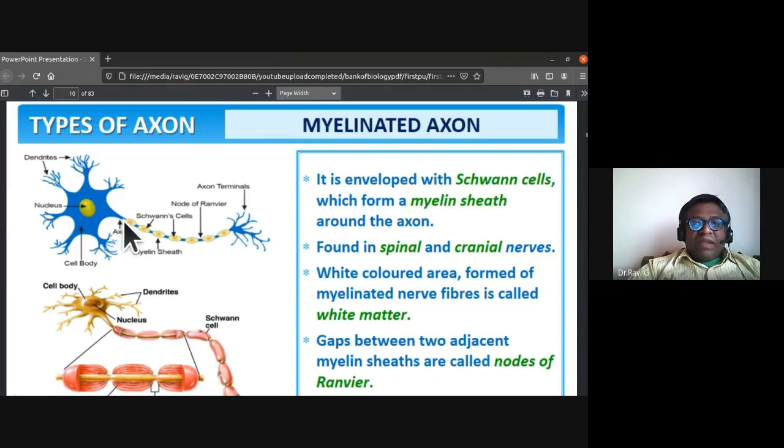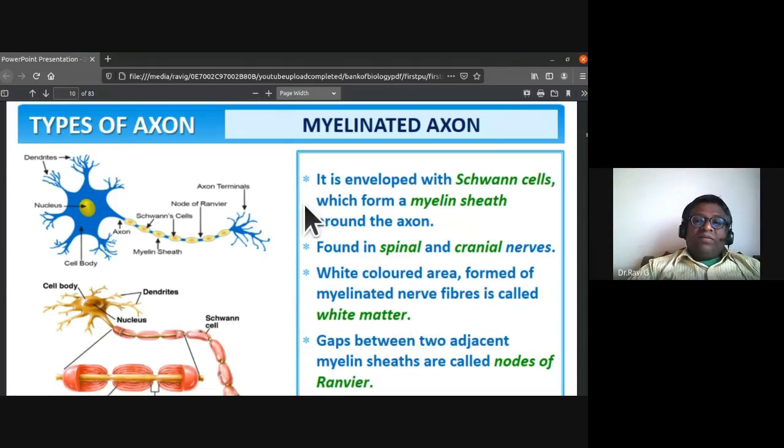So the myelinated axon is covered by the Schwann cells, which form the myelin sheath around the axon. This myelinated axon is found in spinal and cranial nerves. The white colored area formed of myelinated nerve fibers is called white matter.